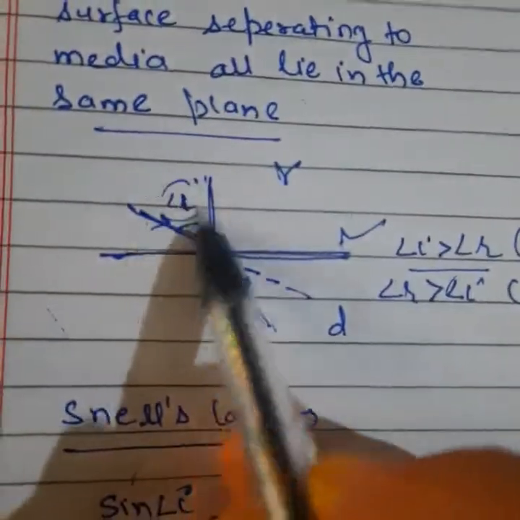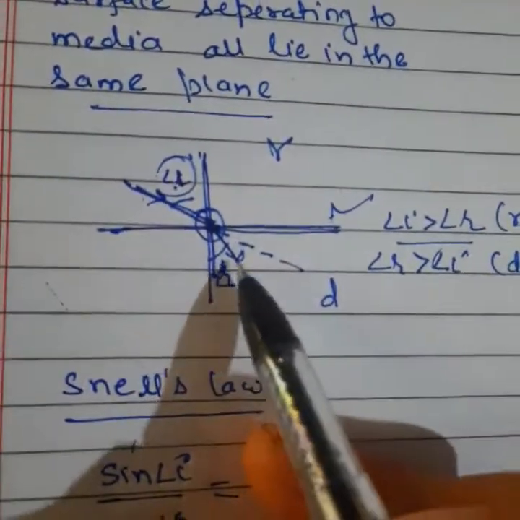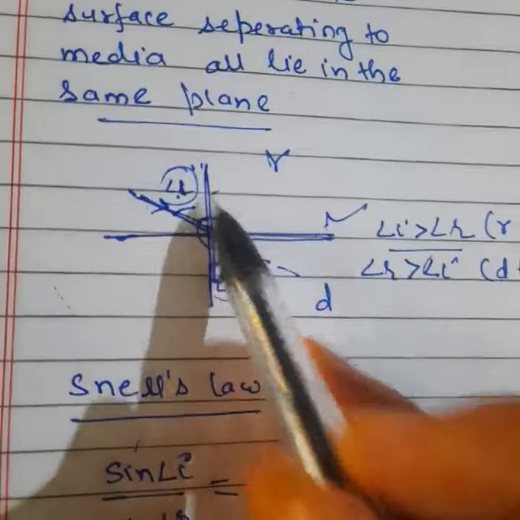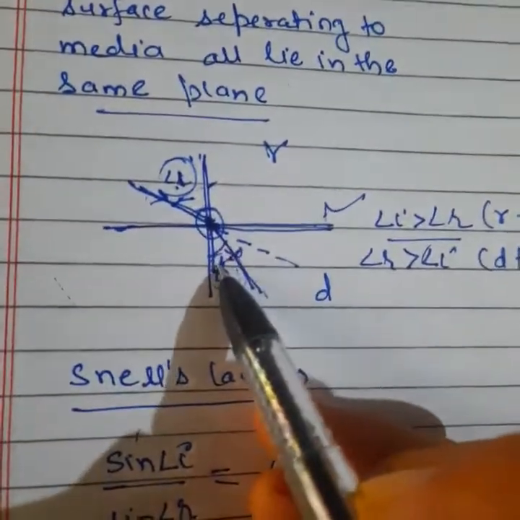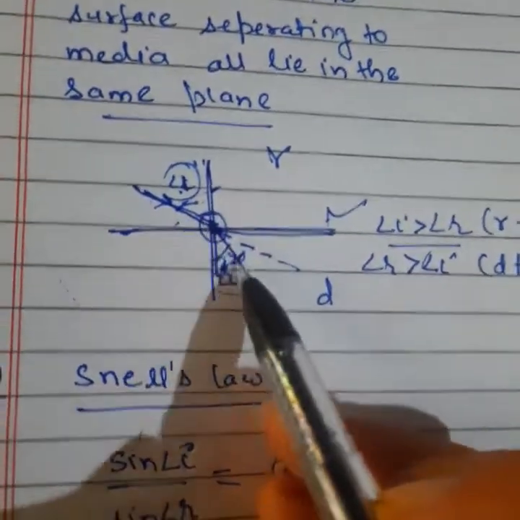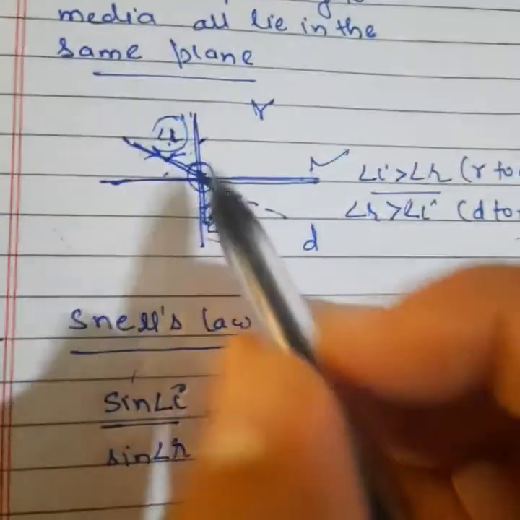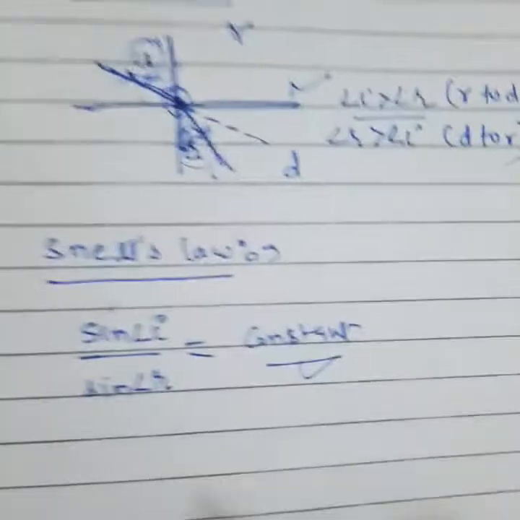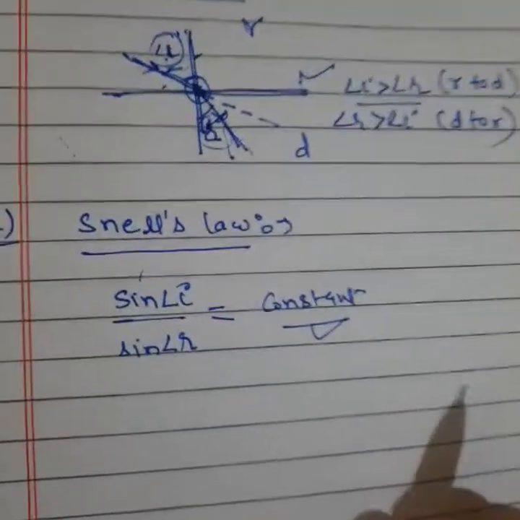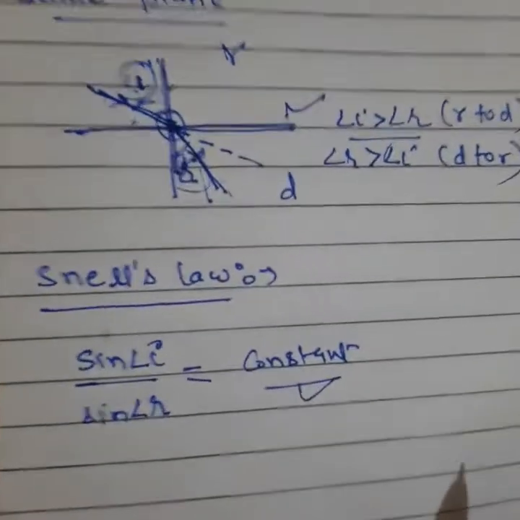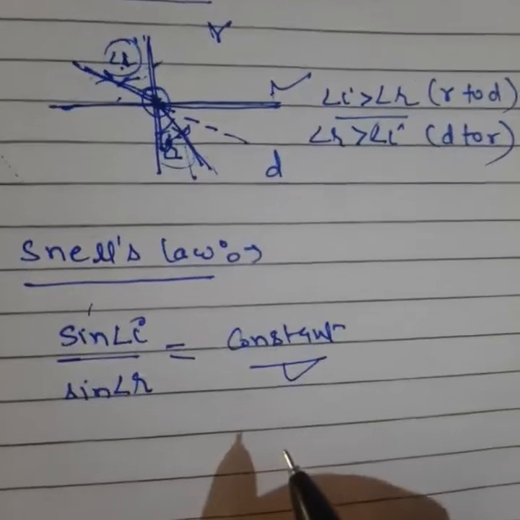So you can take here any angle, angle I. According to it, you will get angle R. If you increase this angle, the other will change accordingly. If you decrease it, this angle R will also change. When you find the ratio in the form of sine, you will always get the same result, a constant number. Clear? This constant is known as the refractive index of the media.